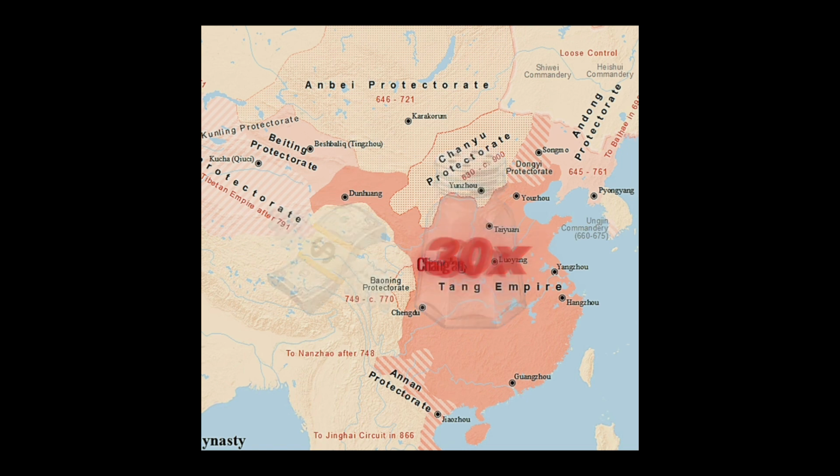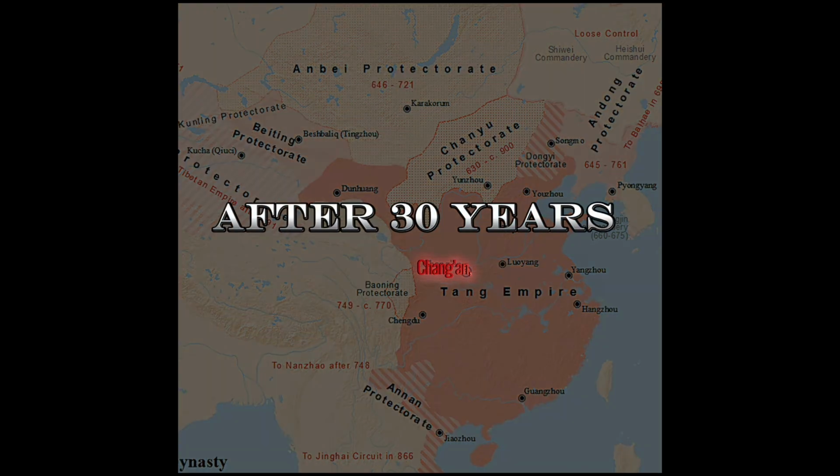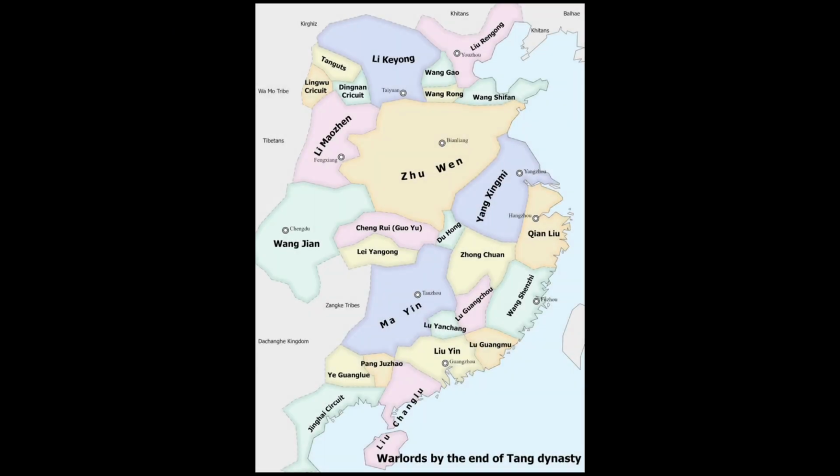One of them was Huang Chao, and he rebelled and captured Chang'an. But Zhu Quanzhong, who was his subordinate and friend, betrayed him, and the rebellion was quelled. After that rebellion, Tang didn't have the power to rule, so after 30 years it declined and China divided into smaller countries again.